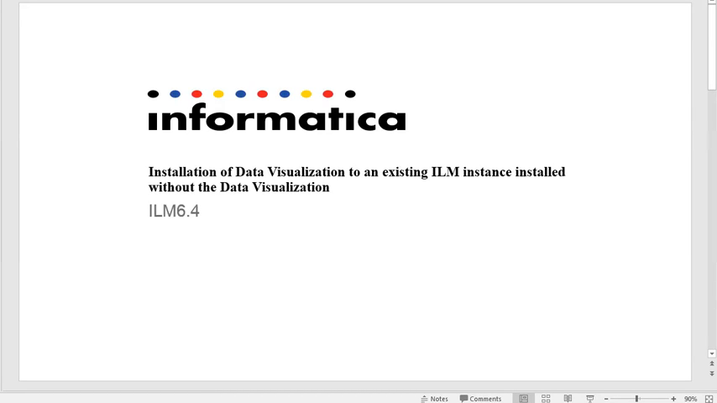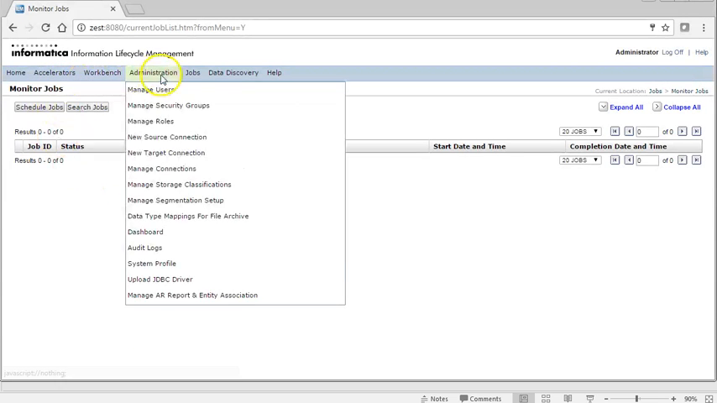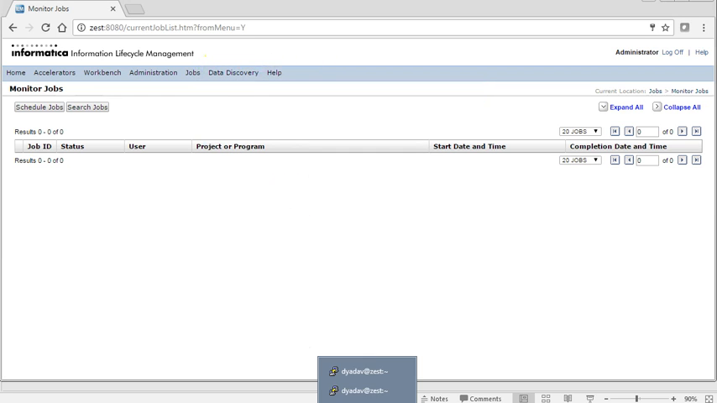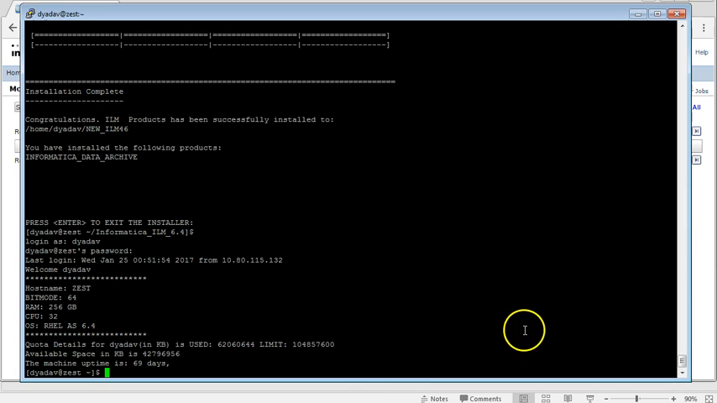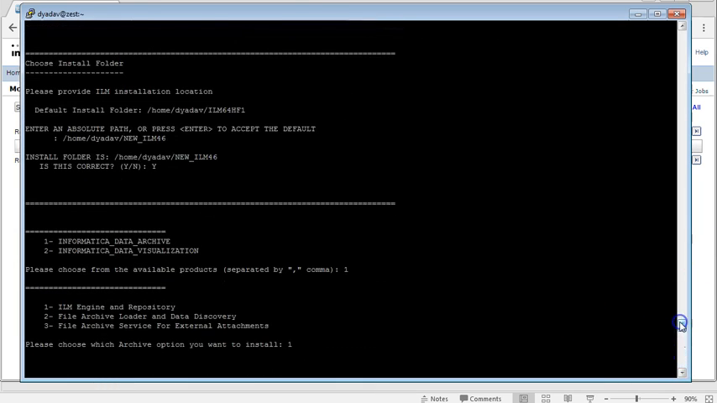Today we are going to discuss how to install data visualization in an already installed ILM instance. So this is my ILM instance. Here we can see that there is no data visualization option, because if you go to the installation step, this is my installation step.